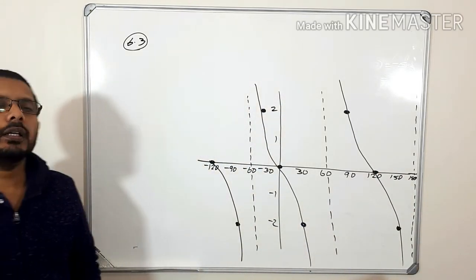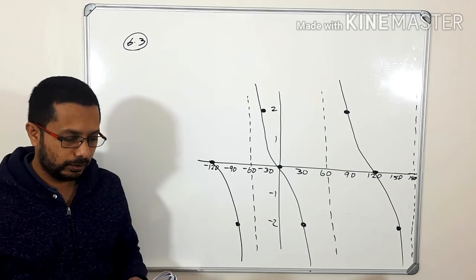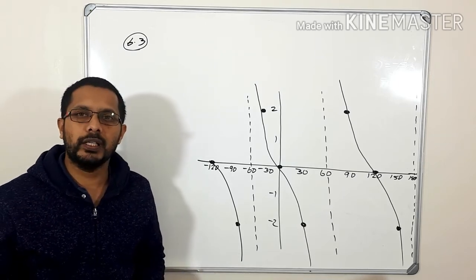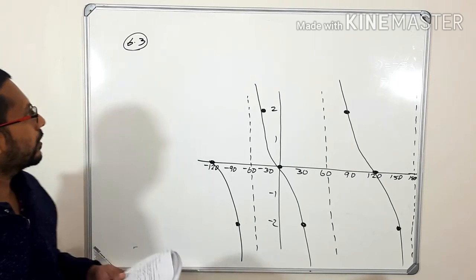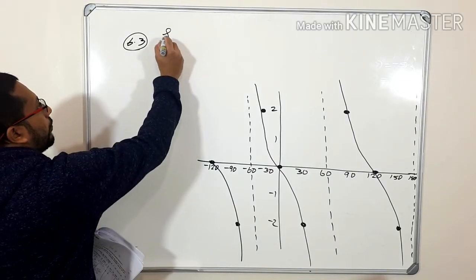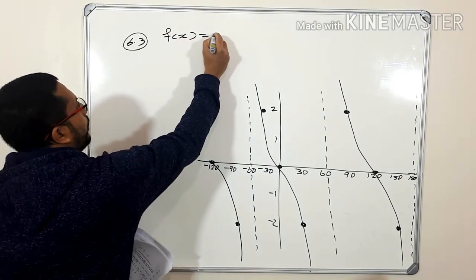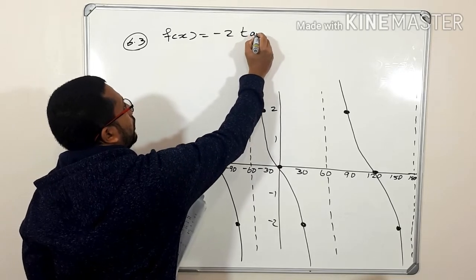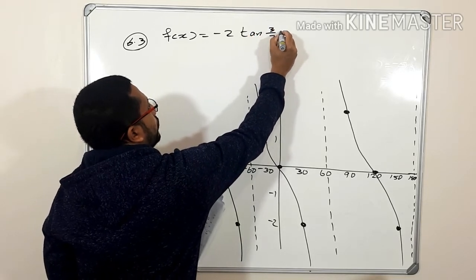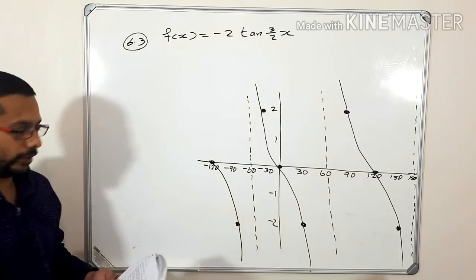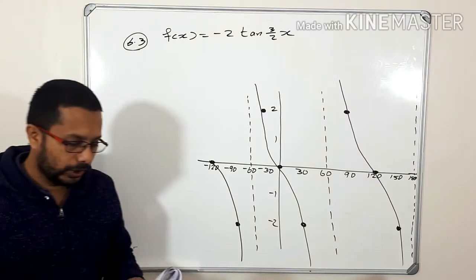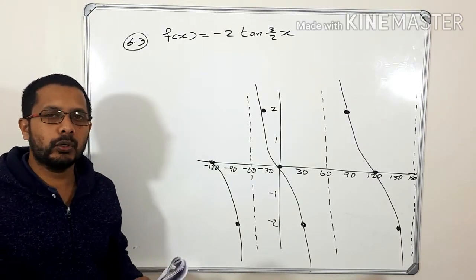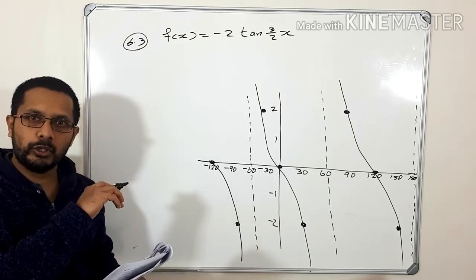So this is the graph of f(x) = minus 2 tan 3/2 x. Okay, now that is 6.3. I told you we can come back to 6.2.